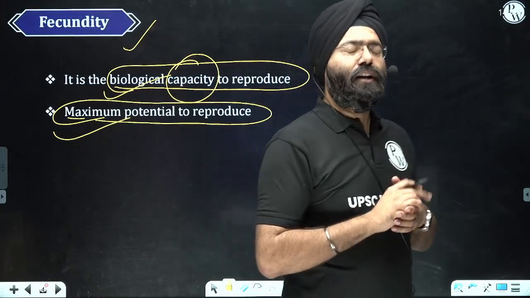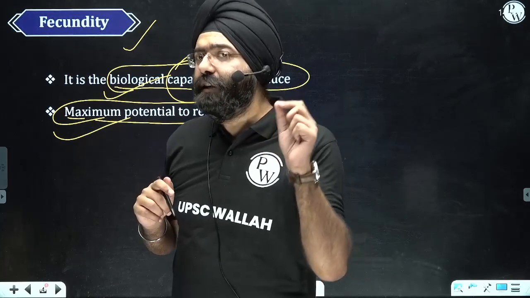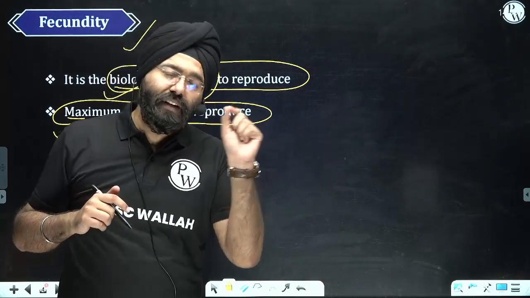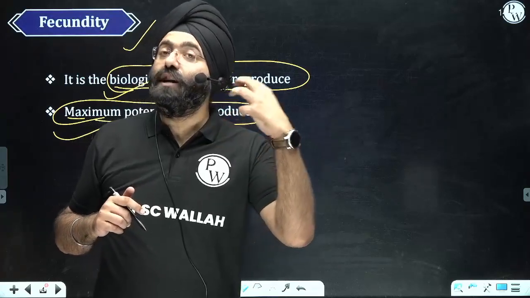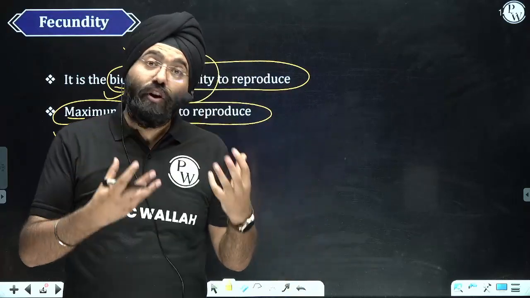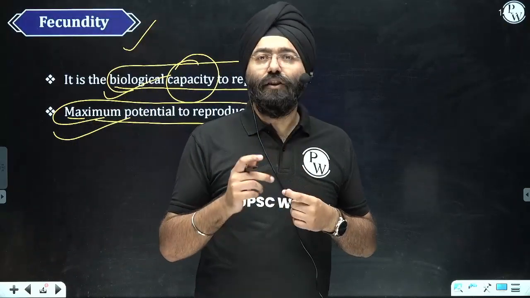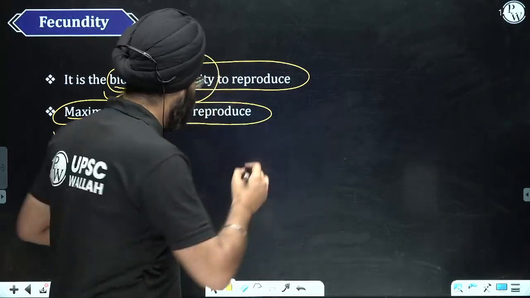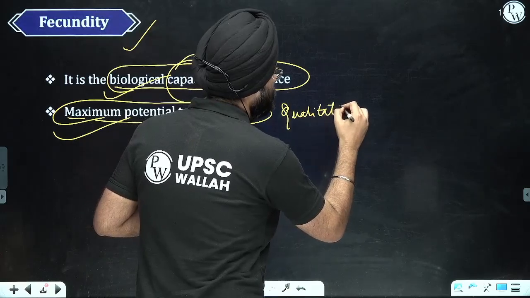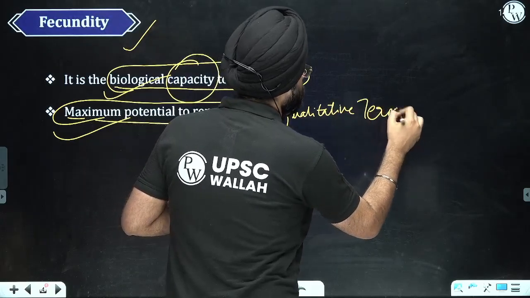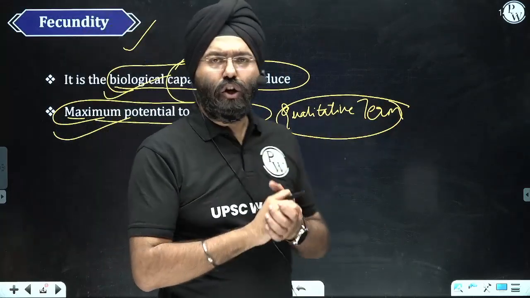Remember one thing: when we studied fertility, I mentioned the visibility part, or a fertility rate of 2.2, that means we can quantify it, right? We can quantify fertility. But when we talk about fecundity, it is a qualitative term. Now we'll understand both of these together so that you understand the concept well.